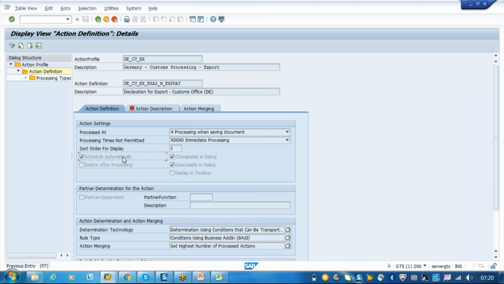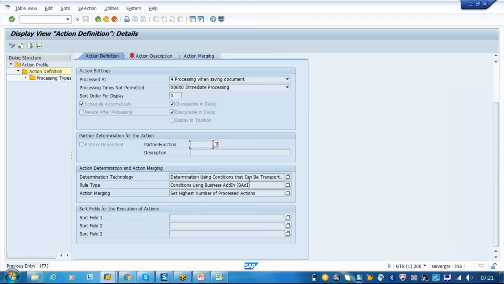You are scheduling automatically using the program. So that means the processing, you are triggering this as a process. So this is only just triggering. So now what is the partner determination for the access? So we have any partner function, like who is processing this. So if you have anything, you can just enter this.